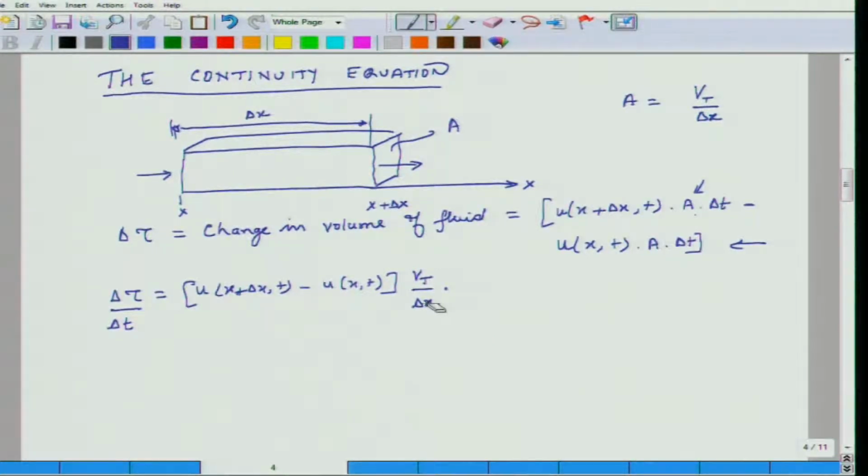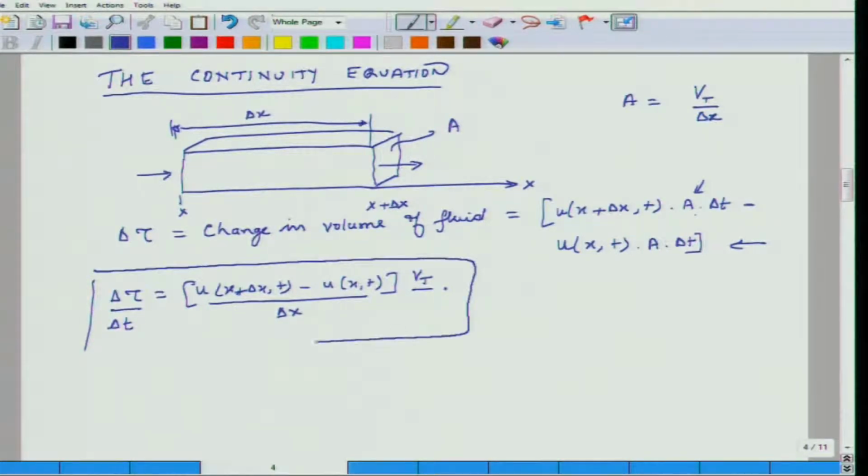Another transformation I can do is erase that delta x and bring it inside. So, we are taking this delta x inside the parenthesis, and as a consequence, this is my modified expression for continuity.